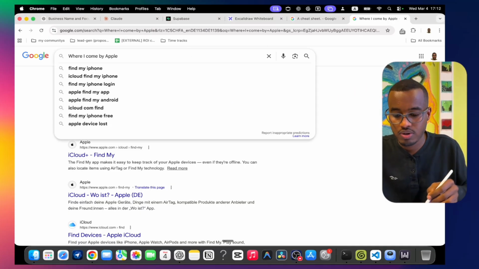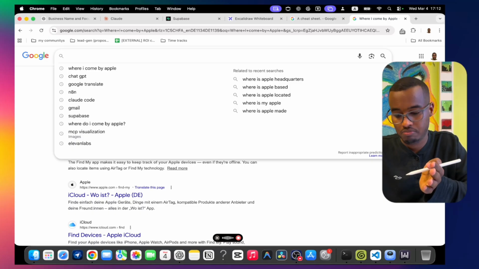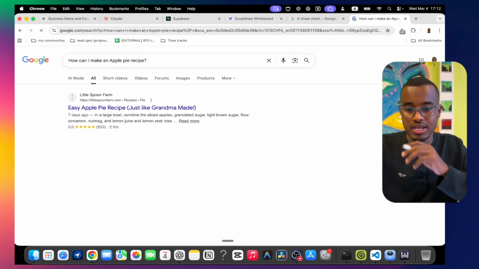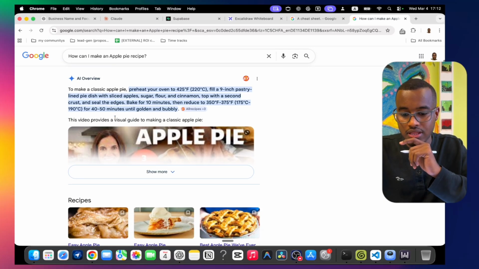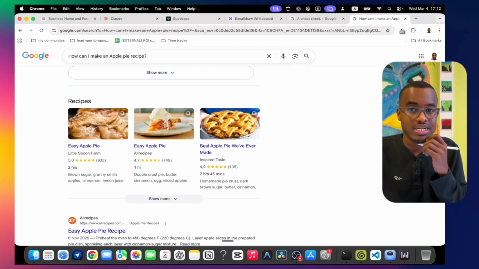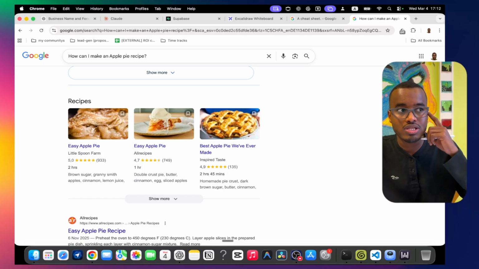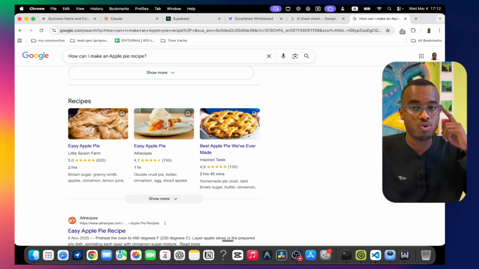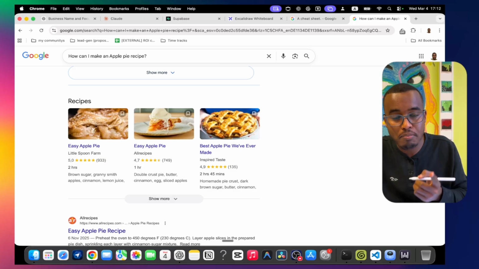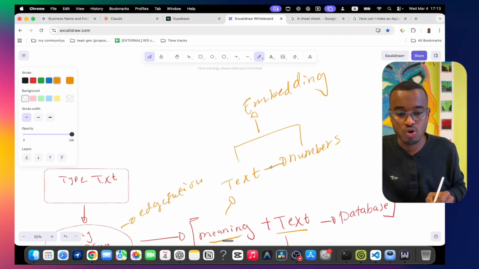So if I type "how I can make apple pie recipe", it's going to give me the apple pie recipe. That is why it knows, because it doesn't just match the text, as we said previously. That's what we're going to use. Whenever we store something, we don't want it to remember the exact words we used, rather we want it to remember what we actually mean. And that is what we call embedding.